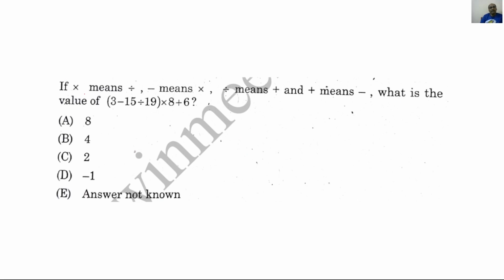We are given that if multiplication means division, minus means multiplication, division means plus, and plus means minus, meaning we have to replace with those signs, then what is the value of this expression? The expression given is 3 minus 15 divided by 19, and in bracket then into 8 plus 6.